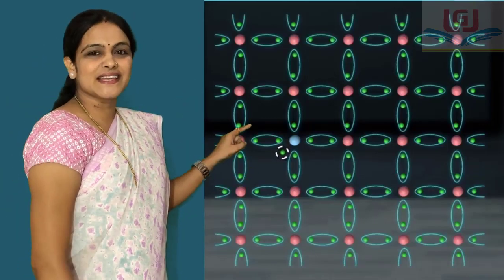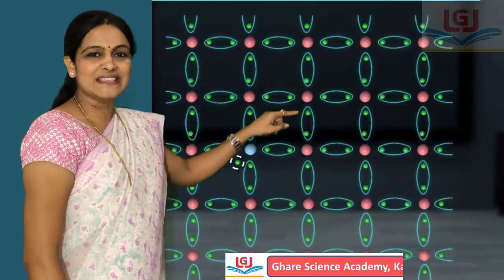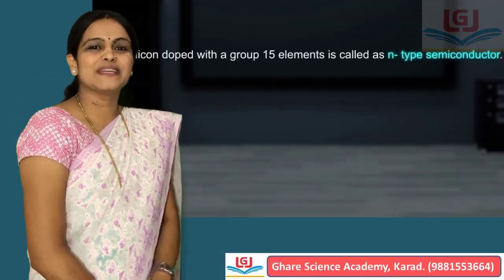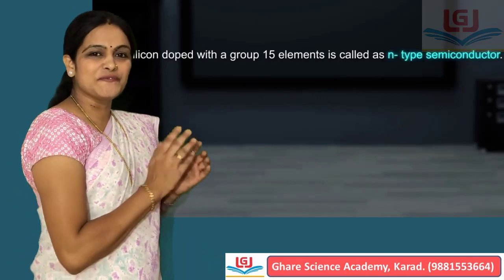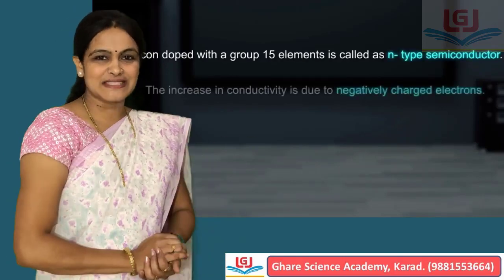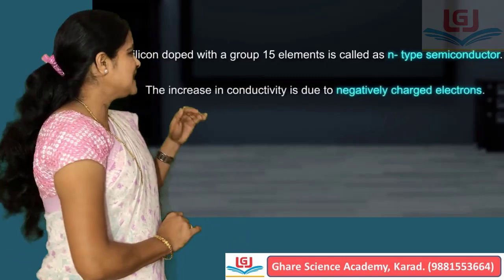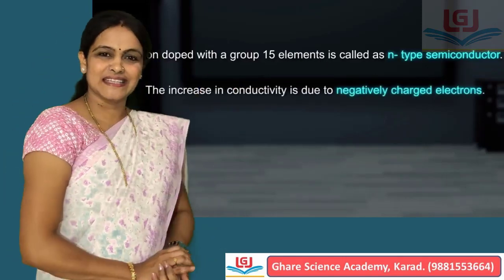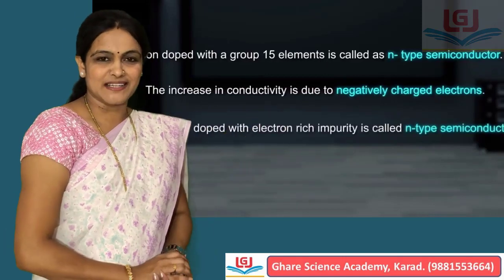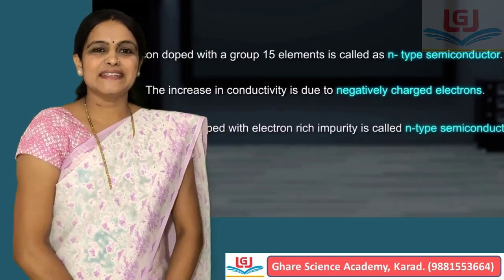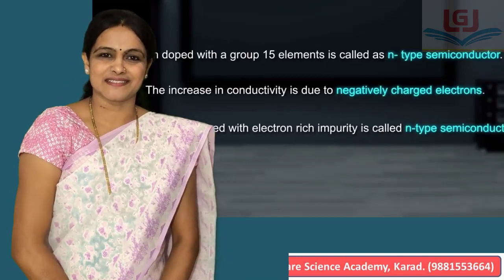This excess electron is delocalized and contributes to electrical conductivity, and therefore when group 15 elements are added to silicon or germanium, then their conductivities increase. And this type of extrinsic semiconductors are called N type of semiconductors.